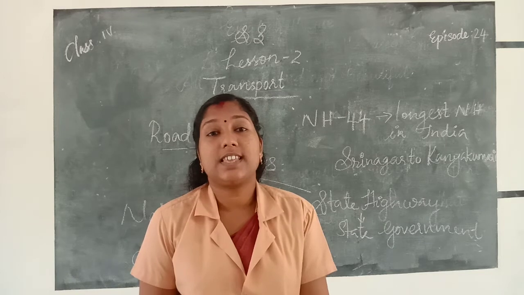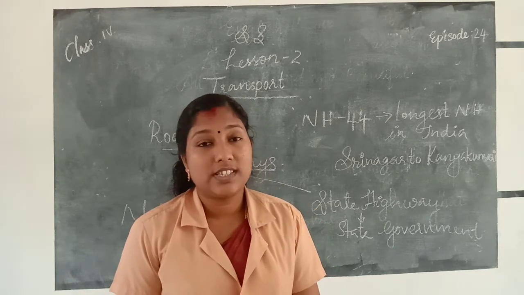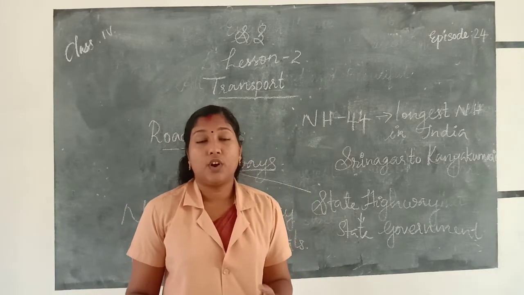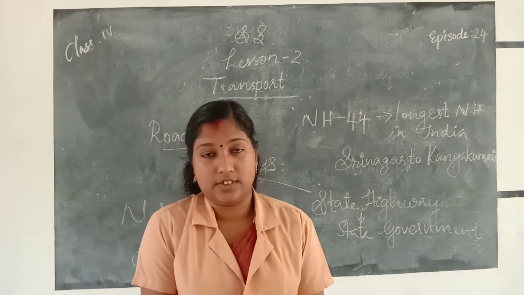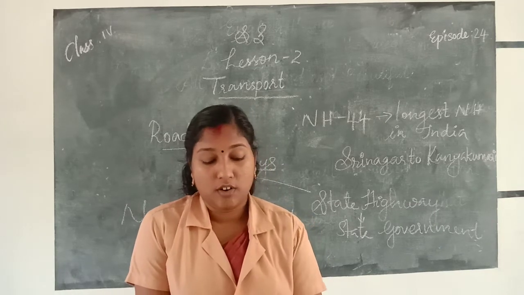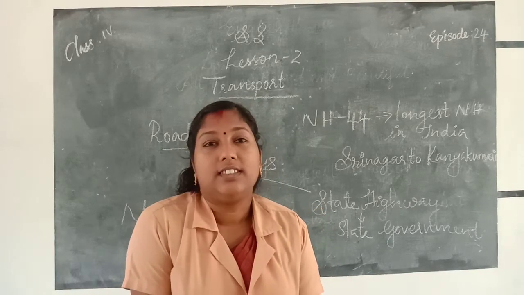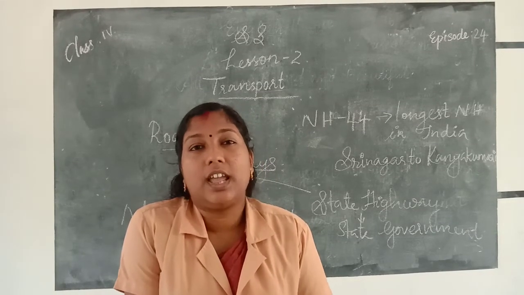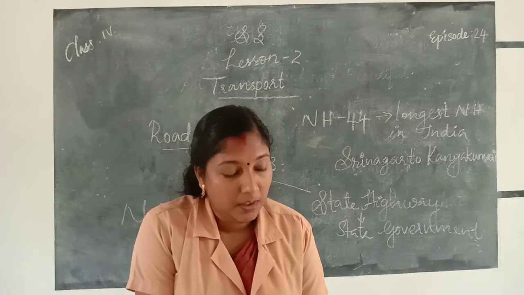Metalled roads we can see in cities, towns and in rural areas. Metalled roads are made up of stone chippings mixed with tar or cement to get a polished surface. So in this way the metalled road is made. Then next one, unmetalled roads we can see in villages. Then a road built over a river bridge. Then a road built through a tunnel in the mountains.